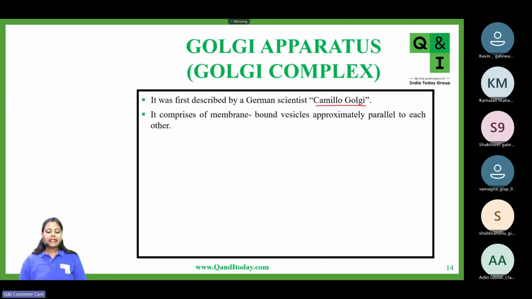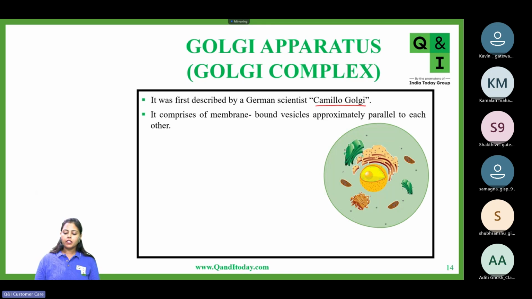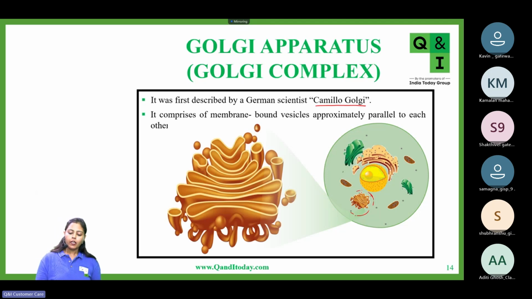Now, what exactly is Golgi apparatus? Basically, Golgi apparatus comprises membrane-bounded vesicles which approximately lie parallel to each other. You can see from here, this is endoplasmic reticulum, the cream color structures, whereas this complex structure is your Golgi body. Now let's see this Golgi body. These are membrane-bounded vesicles, and these vesicles are stacked onto each other.